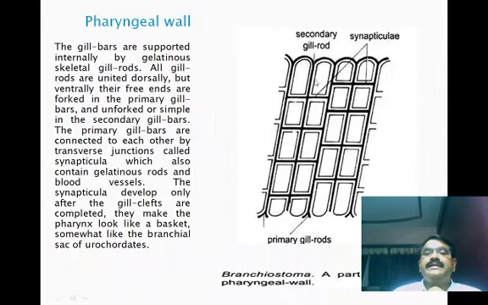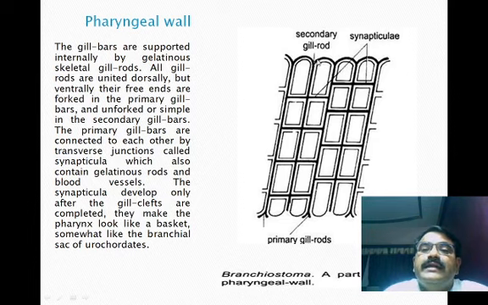Okay, here in this diagrammatic presentation we can clearly understand what the primary gill and the secondary gill are. Here are the primary gill rods, then they are covered by the secondary gill rods.